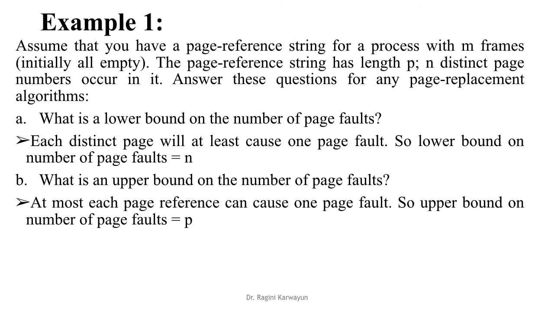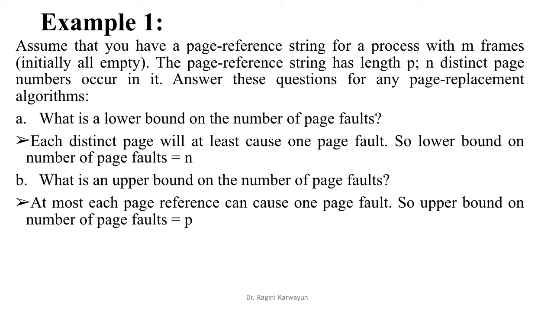Now an example. Assume that you have a page reference string for a process with m frames, initially all empty. The page reference string has length p, the total references, just like in the previous question where the reference string length was 20. Here it is denoted by p. N distinct page numbers occur in it. Answer these questions for any page replacement algorithm.